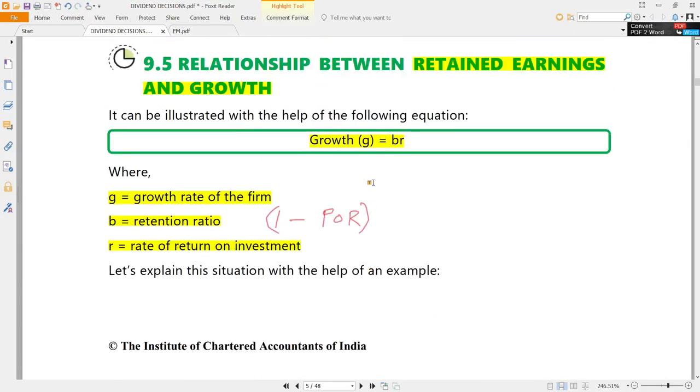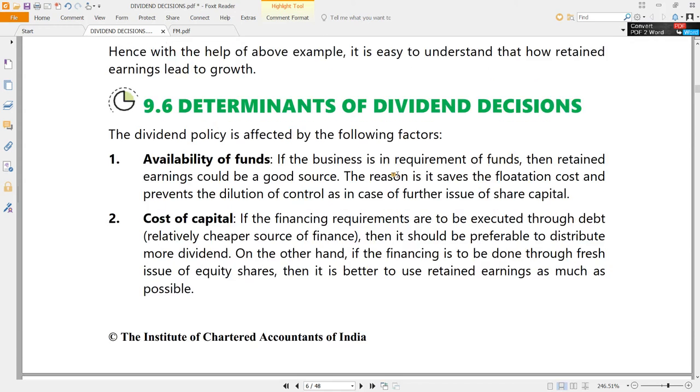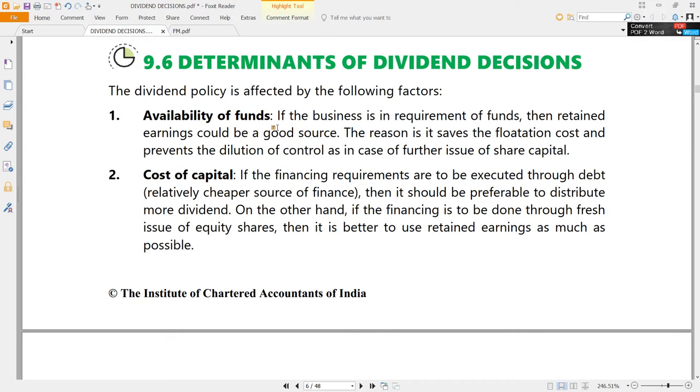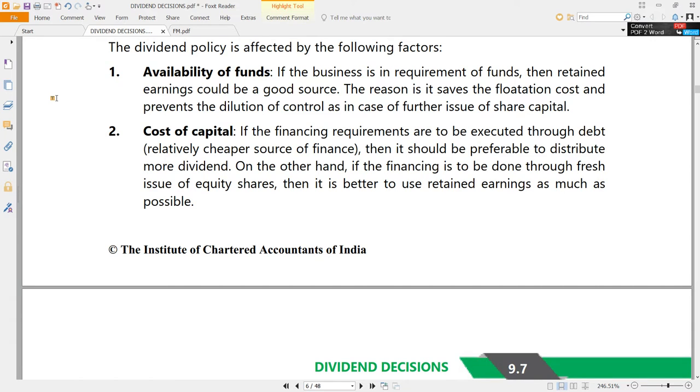So this formula G is equal to BR is something that we should already know. If not, know it now. That is also part of the dividend policy concepts. Now, what are the various determinants of dividend decisions? A very, very, very important theory question. If at all a straight question can be asked from this chapter as a theory question, this will be that. What are the various considerations that managements take while taking dividend decisions? Various determinants are there. You need to remember these side headings, and of course the concept of them also to be understood.